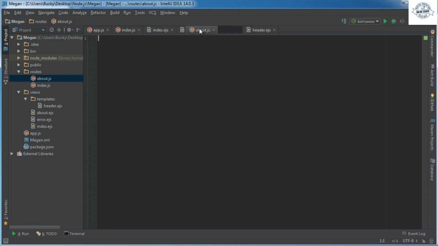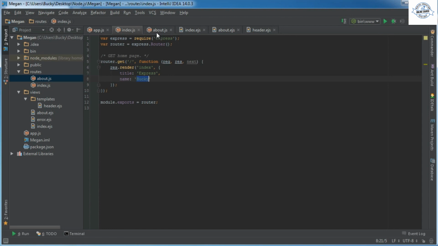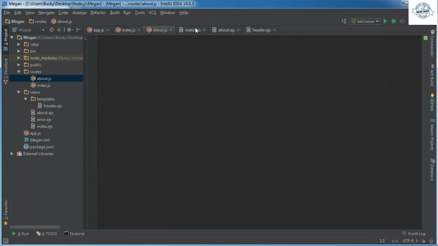So here is what's going on. How can I organize this? Alright, let me do this. So we have app.js, the index view, or excuse me, the index route, the about route, the index template, and the about template, and of course the header.ejs is going to be our navigation that's going to go at the top of every single web page.